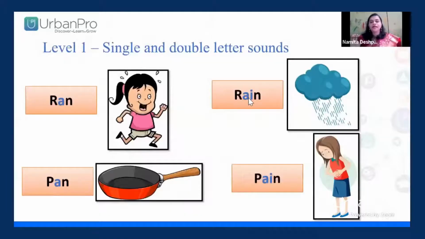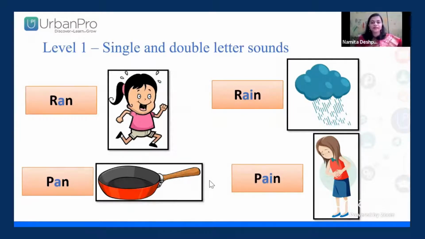So ants are causing me alarm. That is letter A and the sound is A. Now sometimes, this letter I also accompanies the letter A. I told you that level 1 has single letter sounds and double letter sounds. So when A and I come together, the sound changes. The sound becomes A. Why does the sound change?